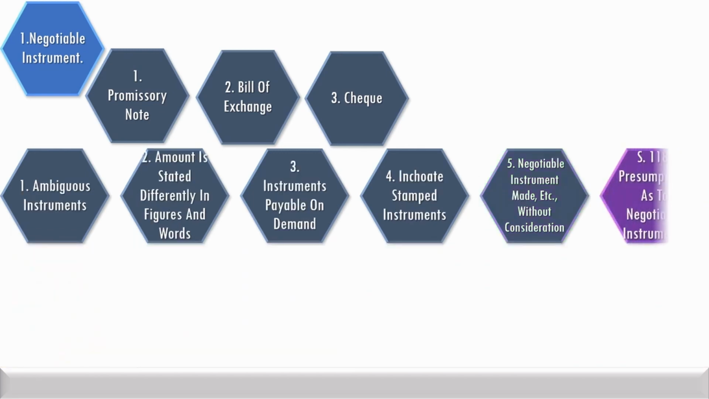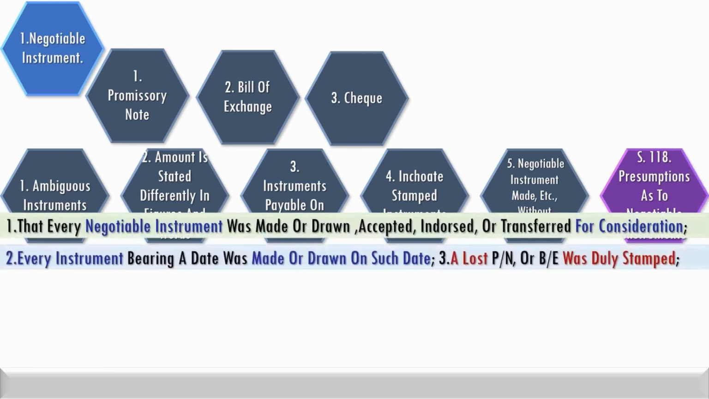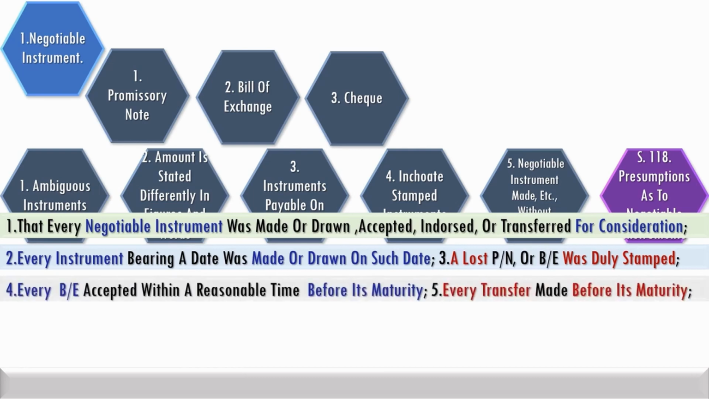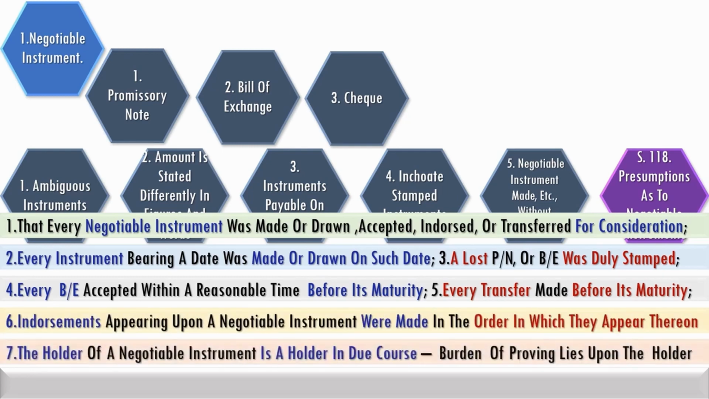Presumptions under Section 118 that the negotiable instrument was for consideration and the instrument was made or drawn on the specific date as mentioned, and it was properly stamped, and every bill of exchange was accepted before its maturity, every transfer was made before its maturity, and endorsements were made in the order in which they appear thereon, and the holder is a holder in due course.